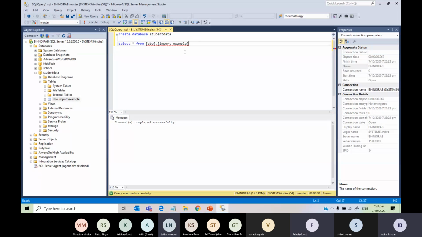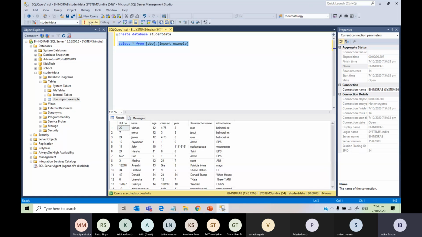Just think properly. After creating the database, what do we need to do? You need to go inside the database where the table is. Yes, very good. So how do we do that? You go into the drop down from master and go into student data. See, now the red underline is gone, right? So now, will it execute properly or will it error? It would execute properly. Yes, now it executes. See, now we have all 14 rows that were there in that CSV file that I sent you, right?